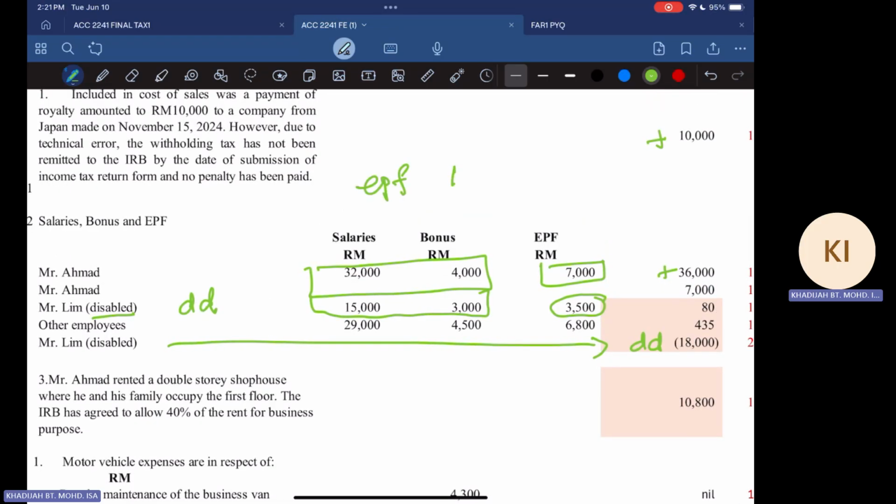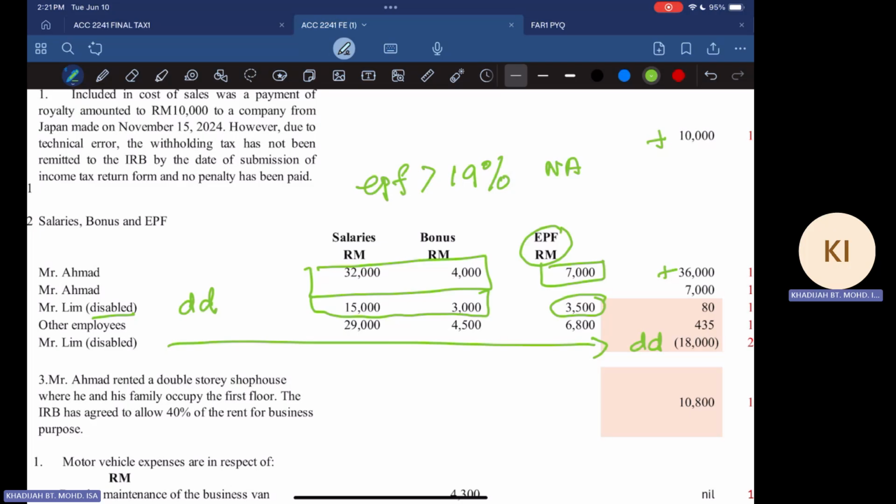EPF has to be 19% or less. Anything more than 19% is not allowed. So you have to check whether the EPF paid by the company or the enterprise is more than 19%.